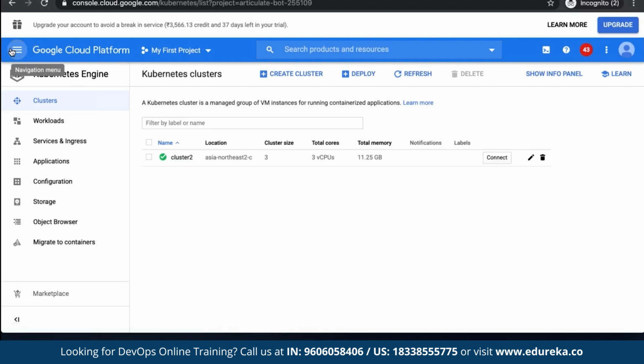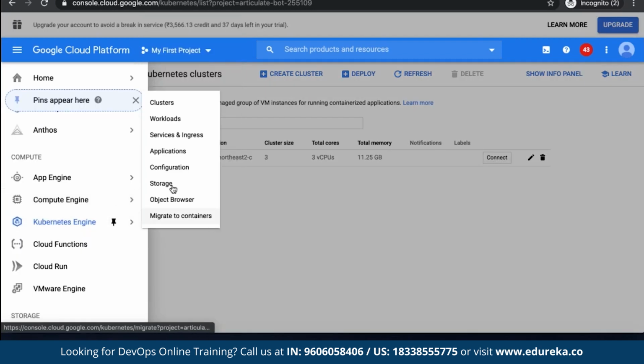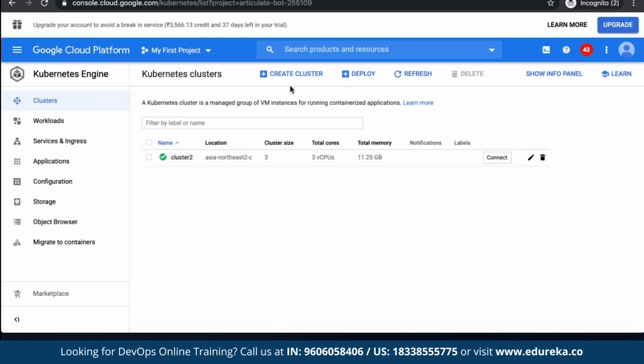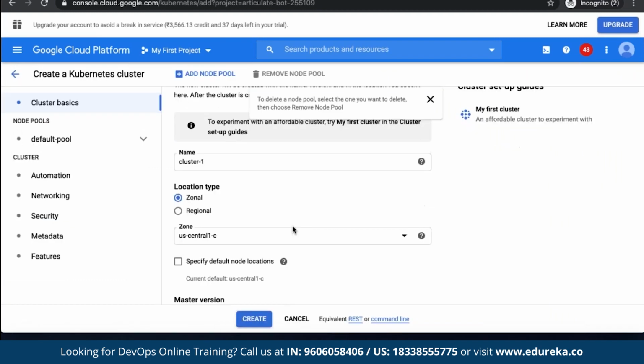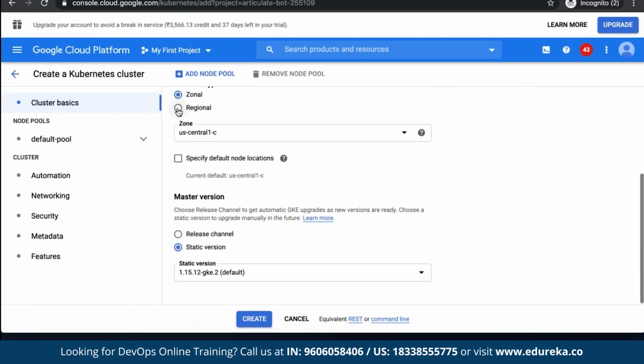Click on this hamburger sign on your left. Go to Kubernetes Engine. Go to clusters. Okay. Click on create cluster. Give your cluster a name, which zone or which region you want to run it in. Okay, you have to define this. Which particular version you want to use, a static version or a release version. Release version is something like, if you have a version in a testing environment, something being deployed, rolled out, that comes as a release version. Static version means the current version which is universally accepted, or a stable version. And just click on create. Your Kubernetes cluster will be created. It's as easy as that.